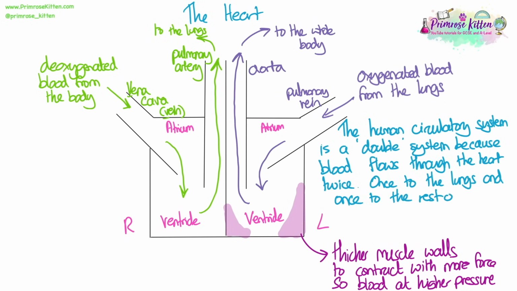The human circulatory system is known as a double system or a double pump system because the blood flows through the heart twice, once to the lungs and once to the rest of the body. So the right side sends blood from the body to the lungs, and the left side sends blood from the lungs to the rest of the body.